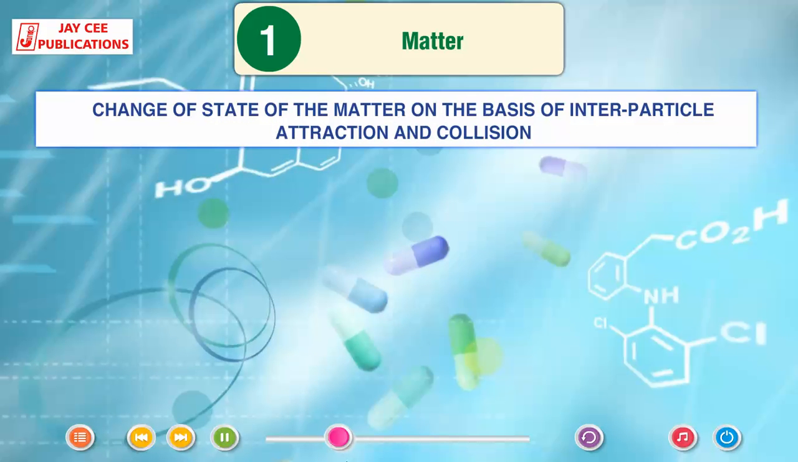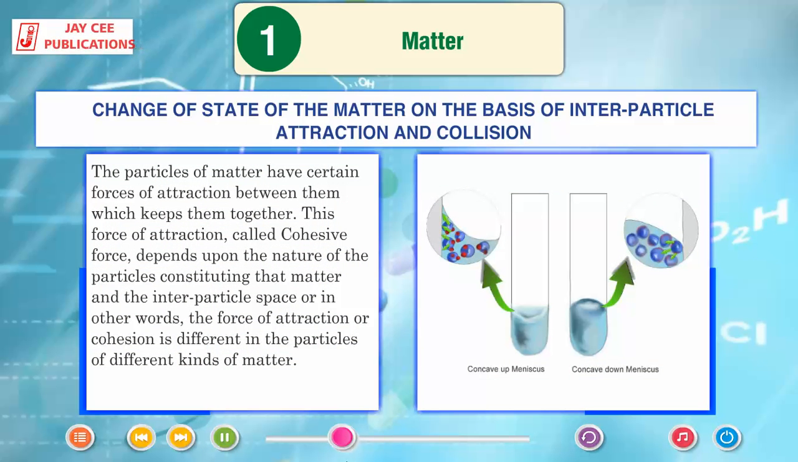Change of state of the matter on the basis of interparticle attraction and collision. The particles of matter have certain forces of attraction between them which keeps them together. This force of attraction, called cohesive force, depends upon the nature of the particles constituting that matter and the interparticle space, or in other words, the force of attraction or cohesion is different in the particles of different kinds of matter. This will be more clear from the following example.